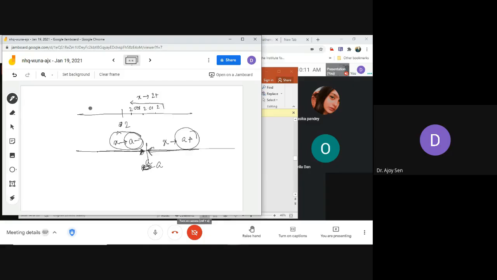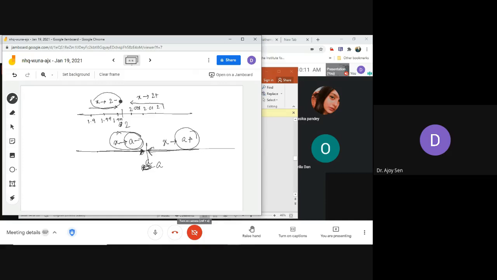But if you take it this way, the values are increasing, like 1.9, 1.99, 1.999. In this way, you see all the values are increasing, but they are going towards 2. So this we write as x tends to 2 minus. Why 2 minus? They are approaching 2 from the left hand side, and all these values are less than 2. So this is 2 minus.